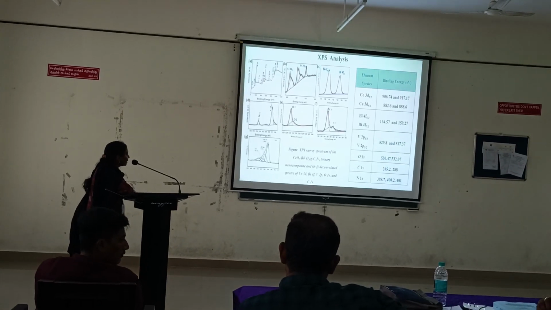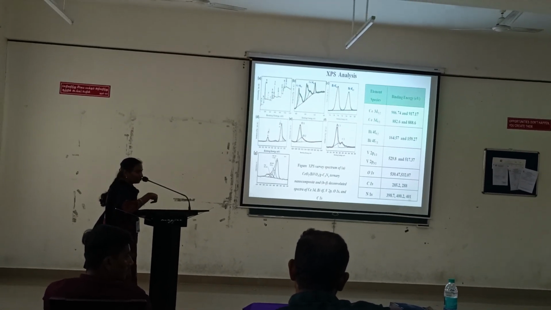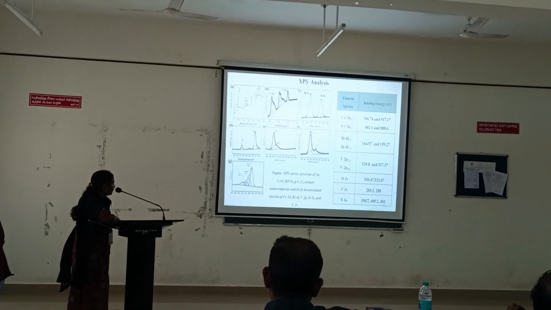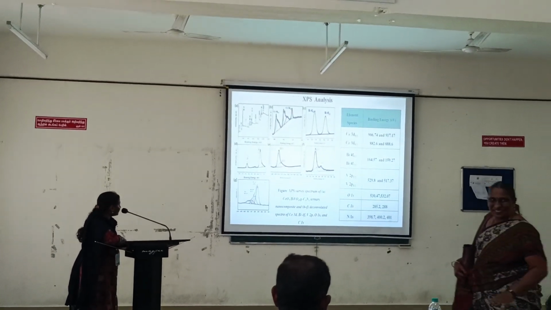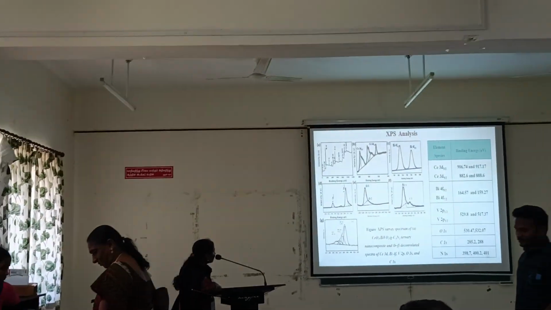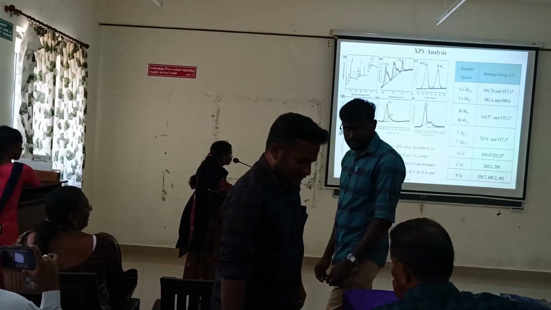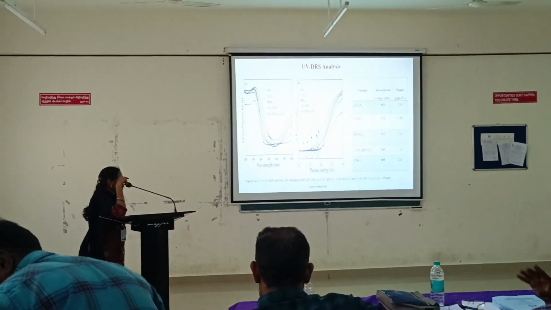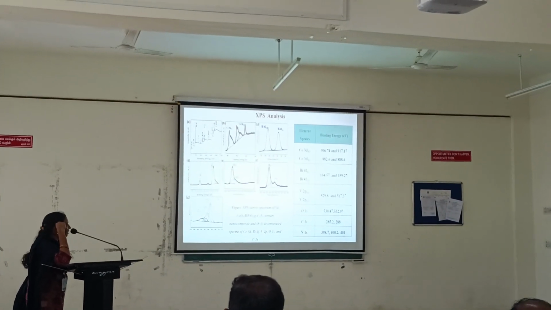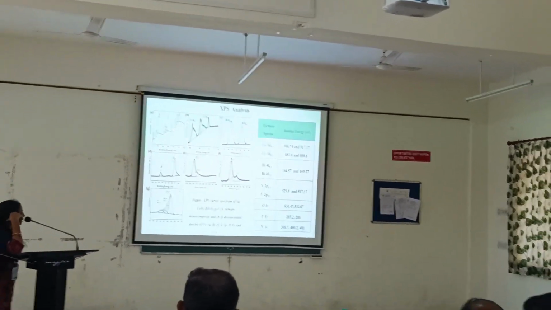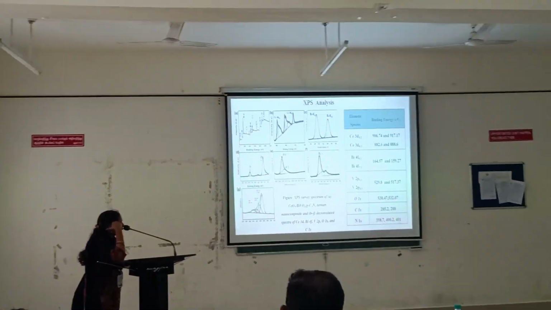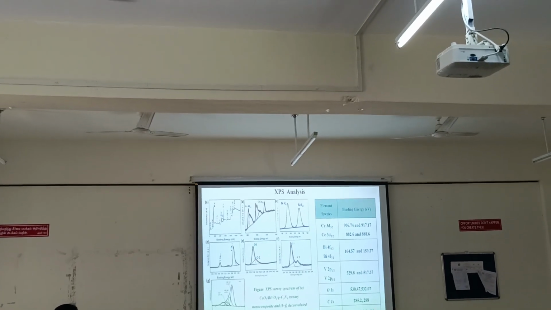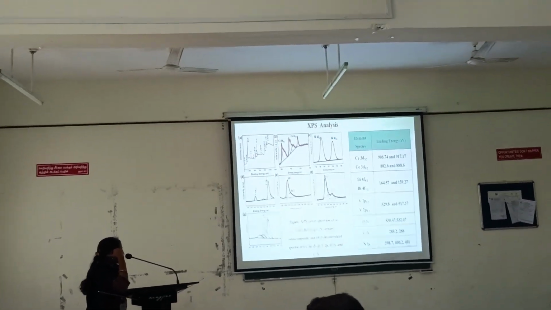XPS analysis. Figure A shows the survey spectra of the ternary nanocomposite, cerium oxide, bismuth vanadate, and graphitic carbon nitride. In these spectra, we confirm the elements cerium, bismuth, vanadium, carbon, nitrogen, and oxygen. It confirms the ternary nanocomposite material formation. Figure B shows the deconvoluted spectrum of cerium oxide. The orbital is split into 3d 3/2 and 5/2, located at the corresponding binding energies 906.74, 917.17, 882.6 and 888.06.